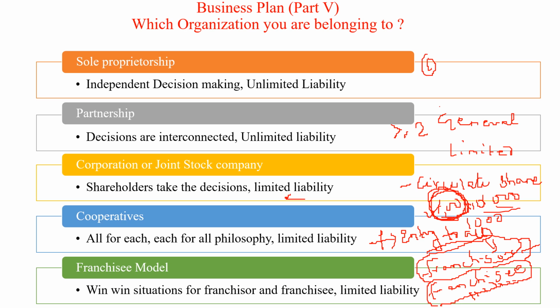What extra things will the franchisor give? The franchisor develops the SOP, standard operating procedures, develops the manual, develops the IPR, intellectual property rights, and the franchisee directly uses these things and expands the business in any part of the country or the world.